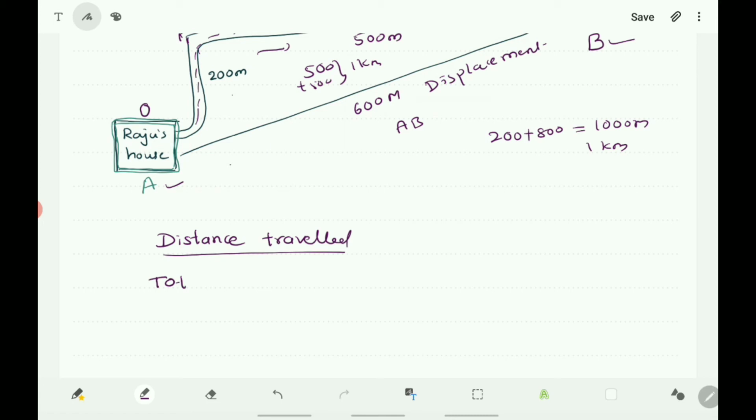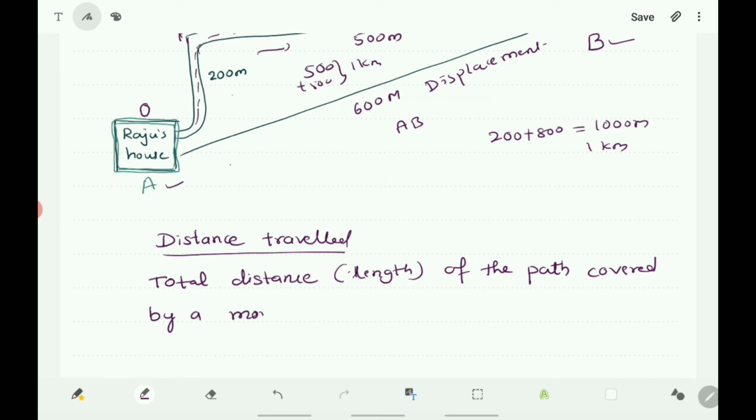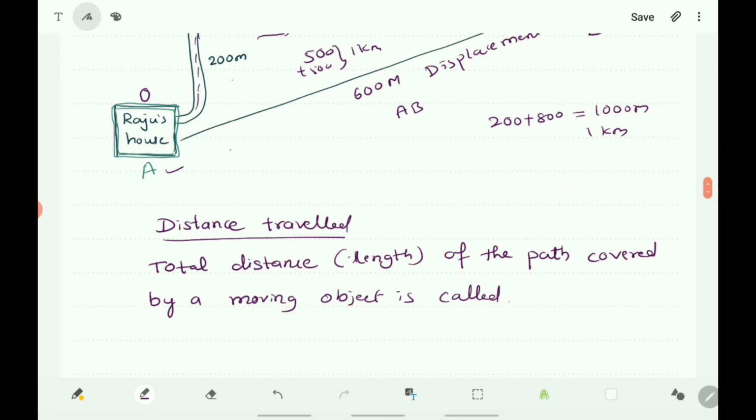Total distance or total length of the path covered by a moving object is called distance travelled or distance.